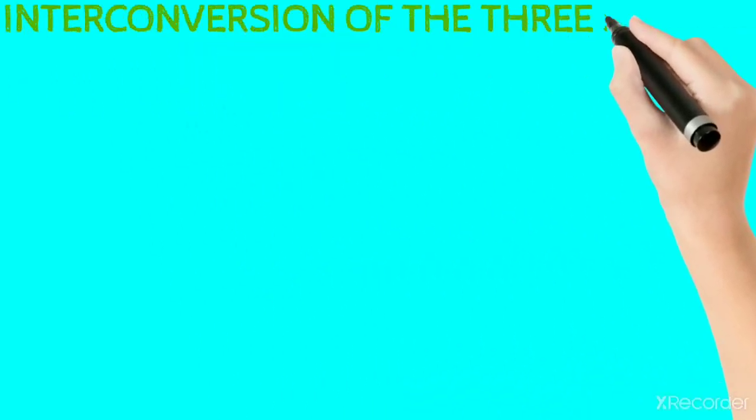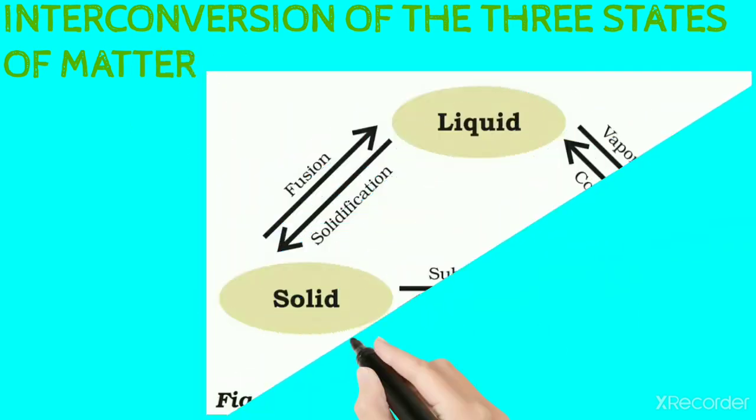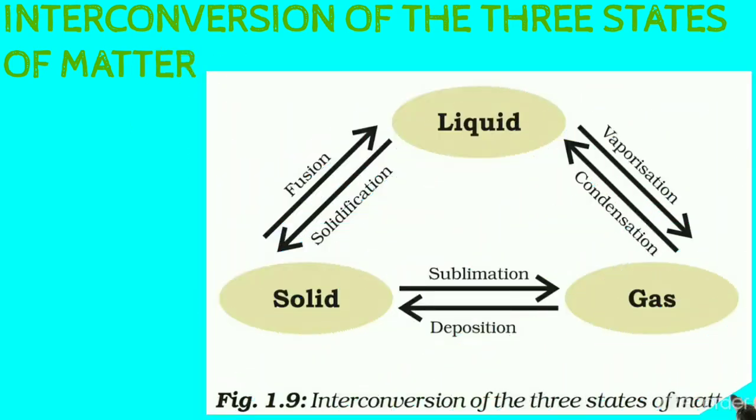Let's learn about interconversion of the three states of matter. The change of solid state into liquid state is known as fusion. The change of liquid state into gaseous state is known as vaporization. The change of gaseous state into solid state is known as deposition. The change of solid state into gaseous state is known as sublimation. The change of gaseous state into liquid state is known as condensation. The change of liquid state into solid state is known as solidification.